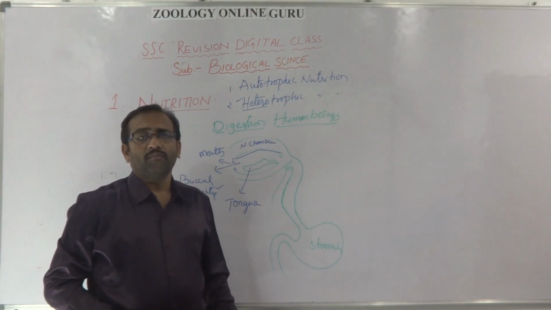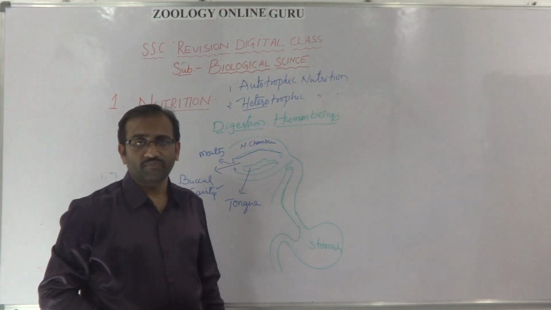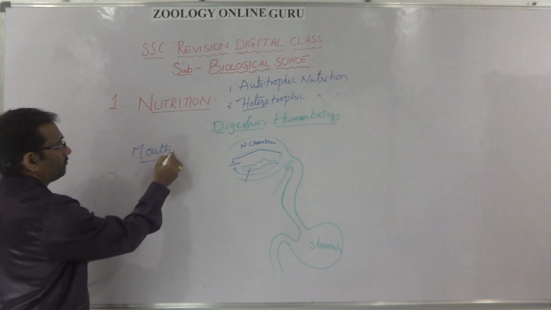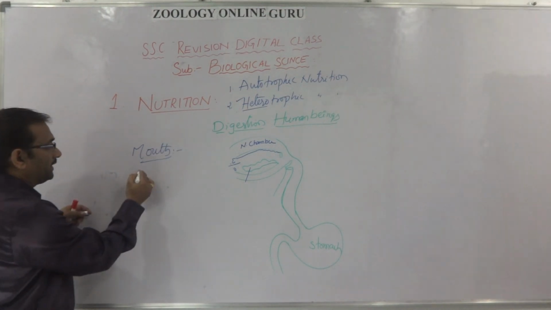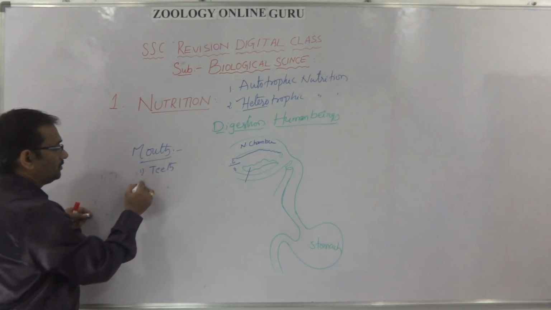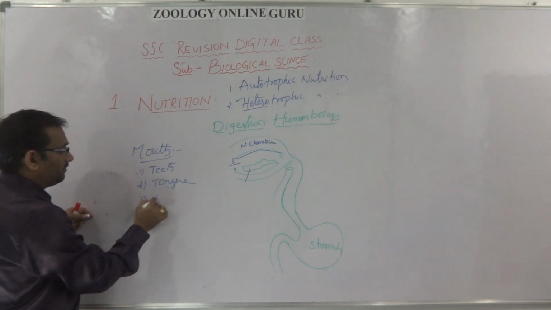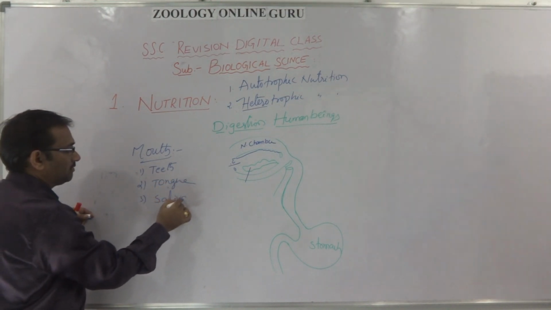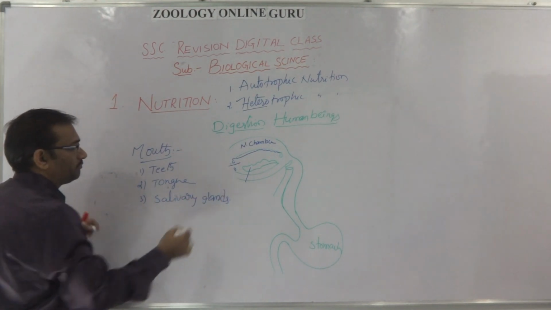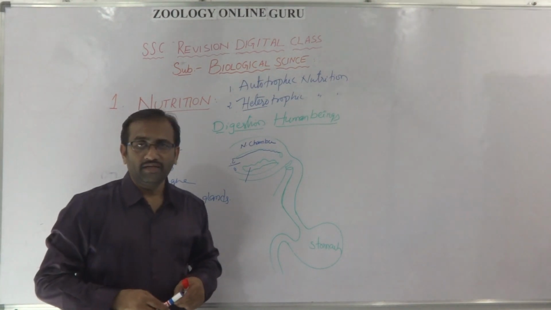These are the parts present in the human digestive system. Mouth contains teeth, tongue, and salivary glands.